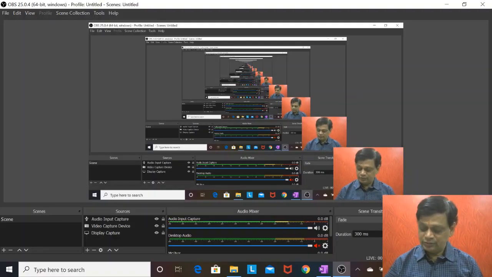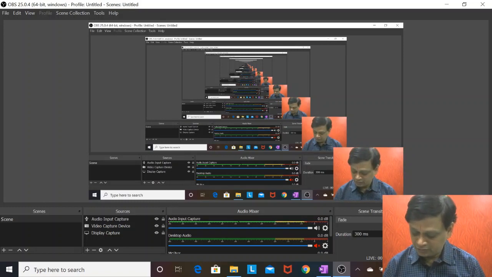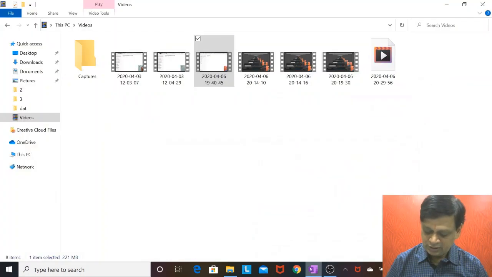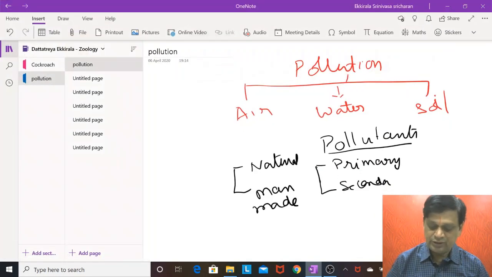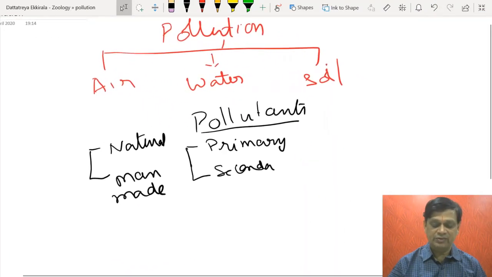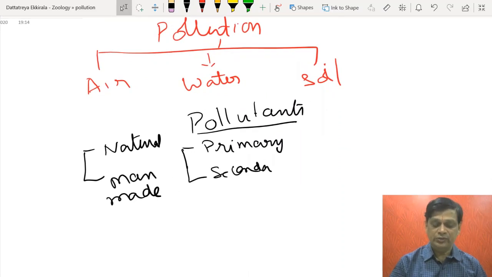So coming to the topic of pollution. Broadly, we can divide pollution based on what is getting polluted: air pollution, water pollution, and soil pollution.